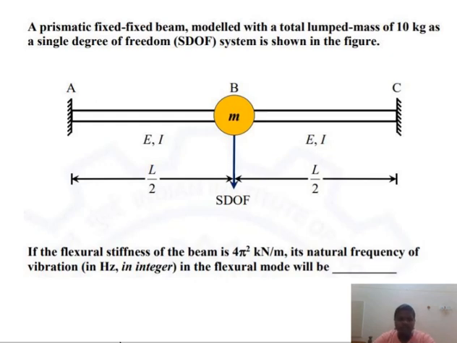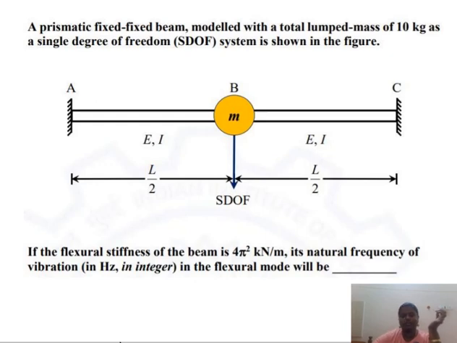Degree of freedom is the movement of the body independently. If the system has a single degree of freedom, it has one independent movement in any way. That is called a single degree of freedom. They are asking what the natural frequency of the given system is. For that we must know the natural frequency formula.